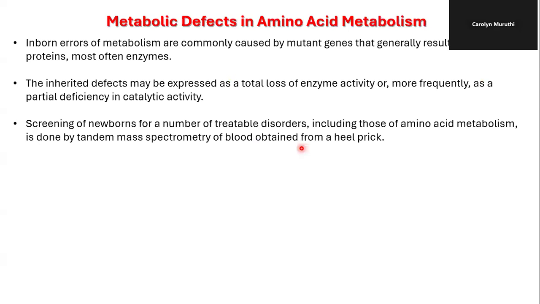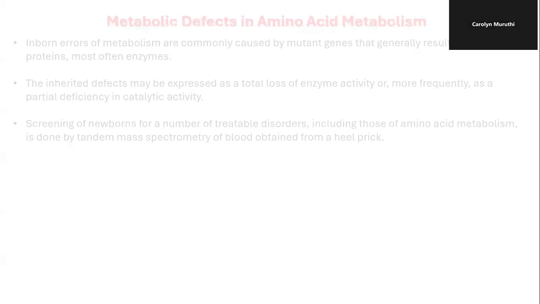Newborns can be screened for a number of treatable disorders, and this is done by obtaining blood from a heel prick, and then tandem mass spectrometry is performed.